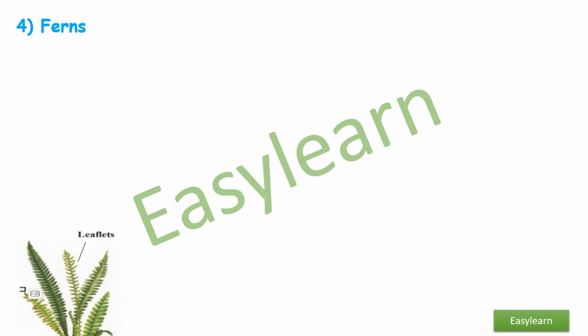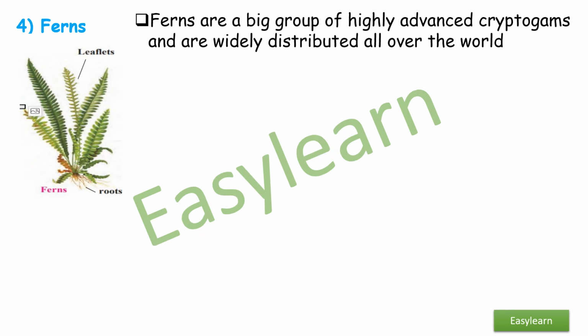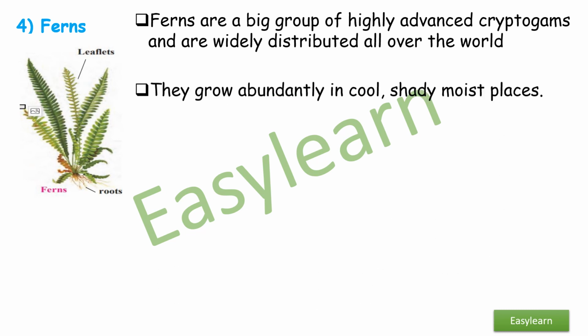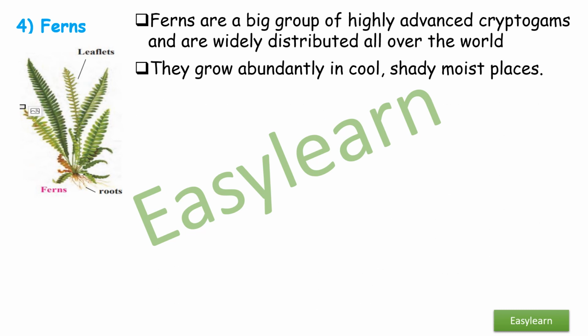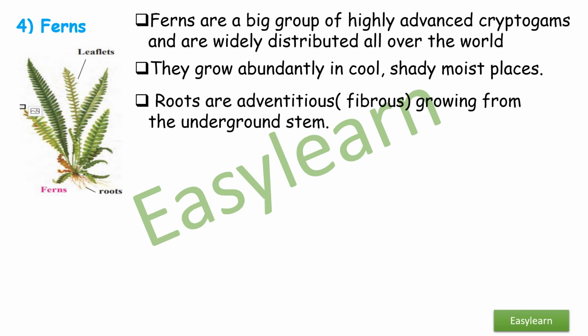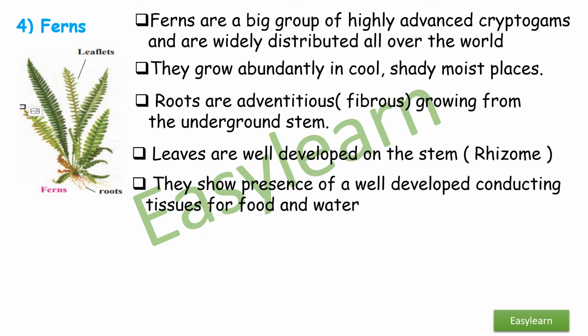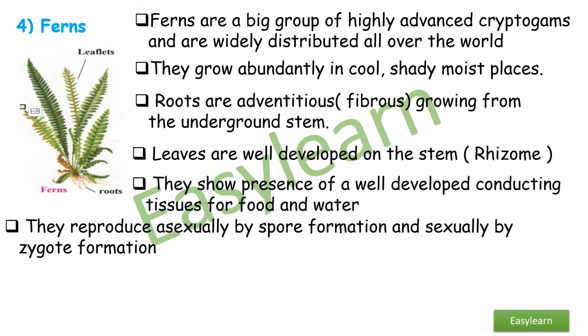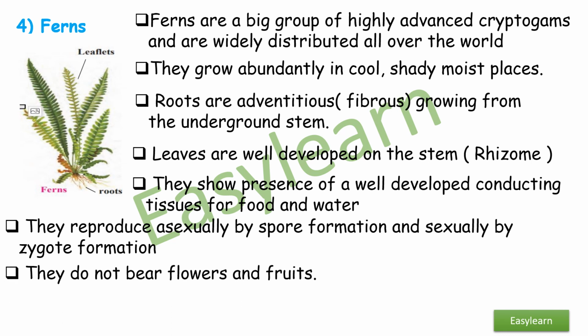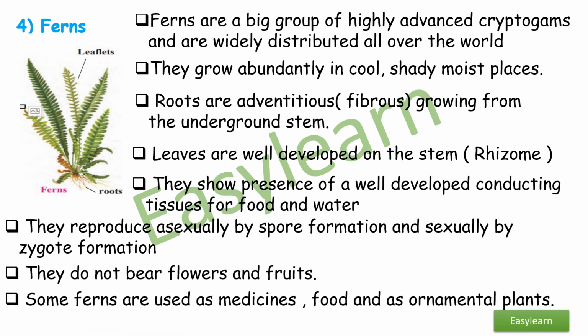Fourth, ferns. Ferns are a big group of highly advanced cryptogams and are widely distributed all over the world. They grow abundantly in cool, shady, moist places. Roots are adventitious, that is fibrous, growing from the underground stem. Leaves are well developed on the stem, that is rhizome. They show presence of well developed conducting tissues for food and water. They reproduce asexually by spore formation and sexually by zygote formation. They do not bear flowers and fruits.